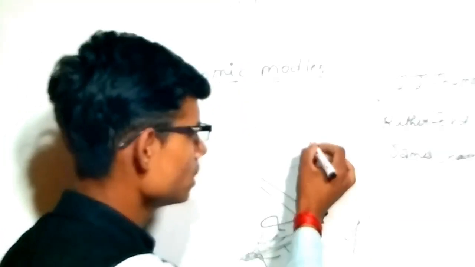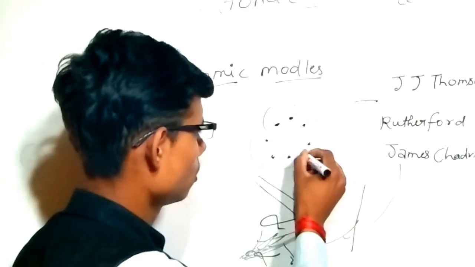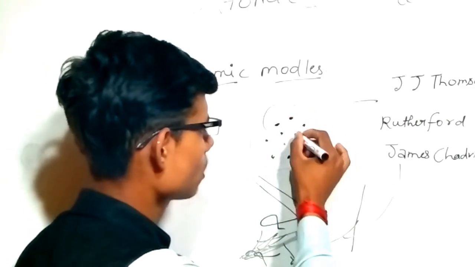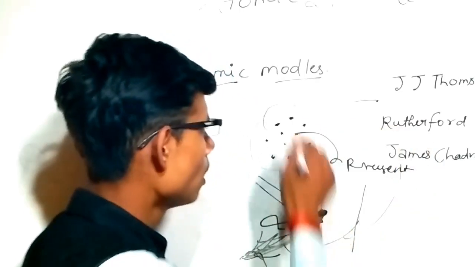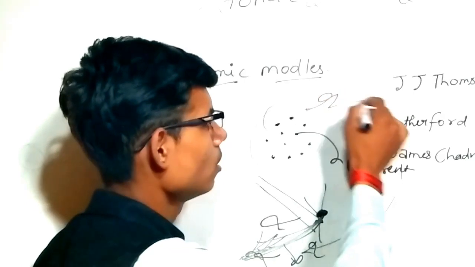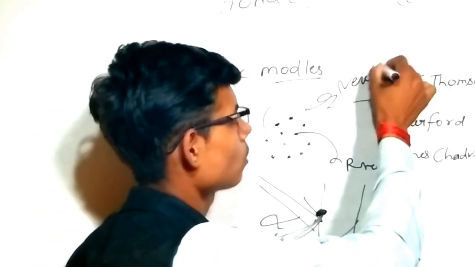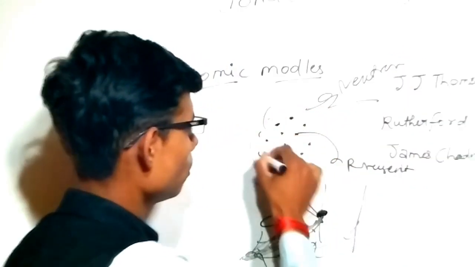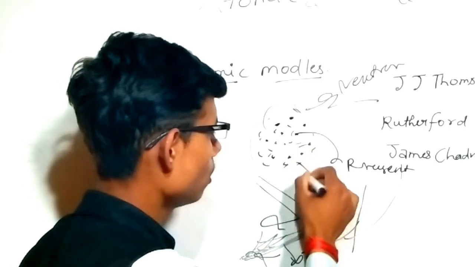In a watermelon, like the seeds, electrons can be present.